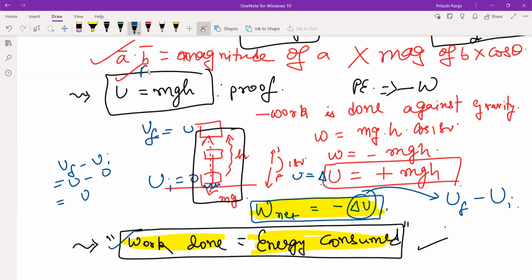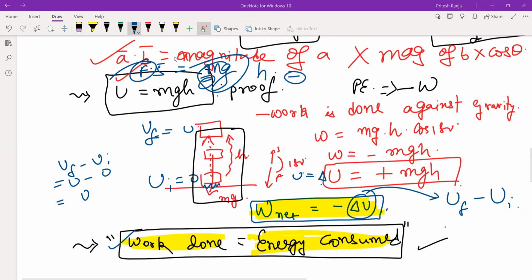Work is the dot product of force and displacement vector. Okay. So this will be the magnitude of force. What will the magnitude be? mg or minus mg? It will be mg. Magnitude of displacement will be h. How come you say that mg will also be negative, cos 180 will also be negative? Anything you are telling?